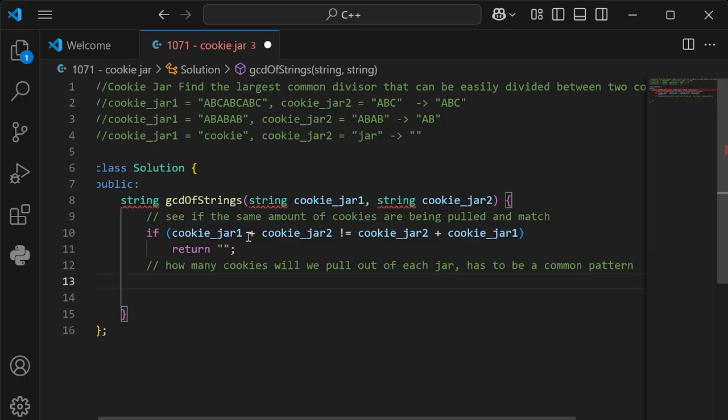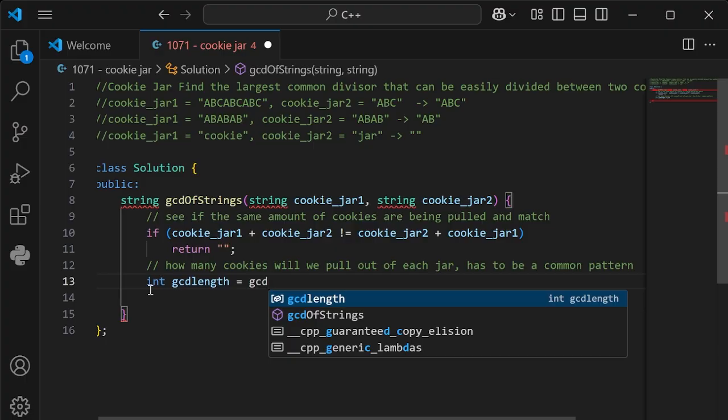And then now we're going to define our new function. So our first function was a string. This next function, we're going to use numbers because we're using the number of cookies we're pulling out. So it has to start with int, which is a whole number. And then we're going to just say something easy, GCD length, like we did last time. So as you can see, the structure is basically the same. And then again, last time we did math.gcd. This time we're just going to do GCD.